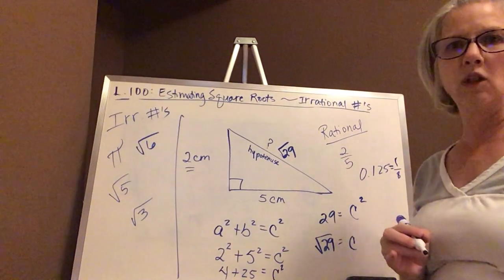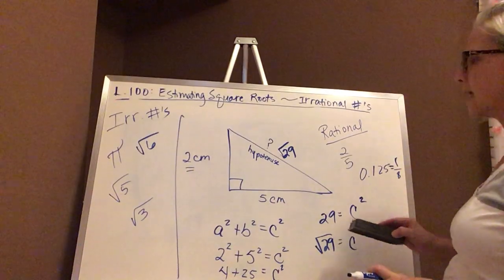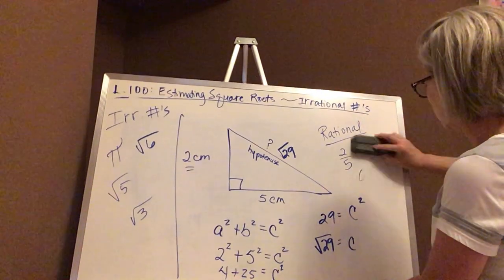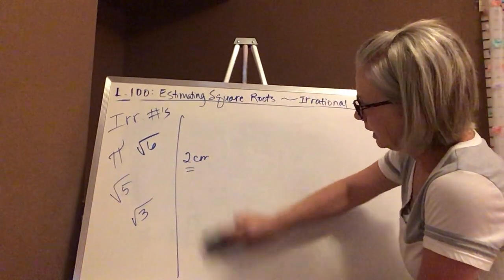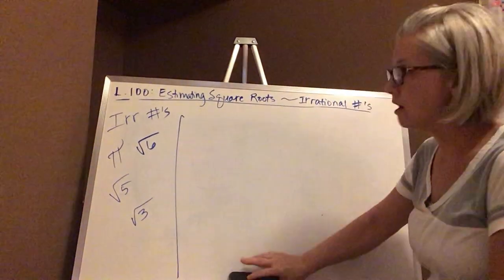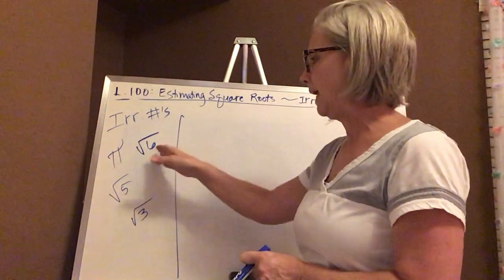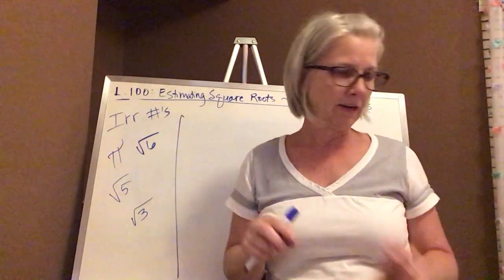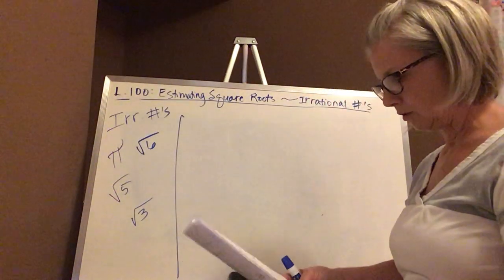Right now I'm kind of writing all over the board here. I'm going to erase this and make some sense of this. But remember, rational numbers can be written as a ratio of two integers, whereas irrational cannot be, okay? They're pi or any non-perfect square are considered irrational numbers.